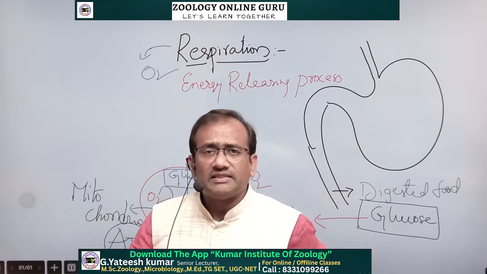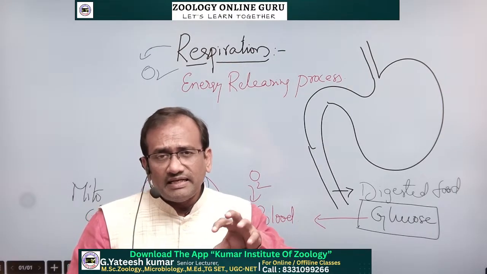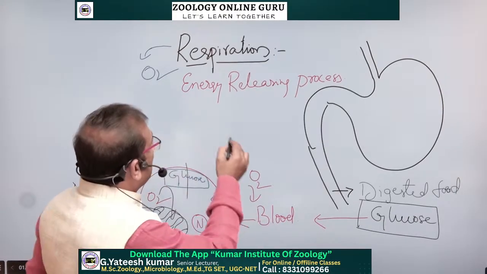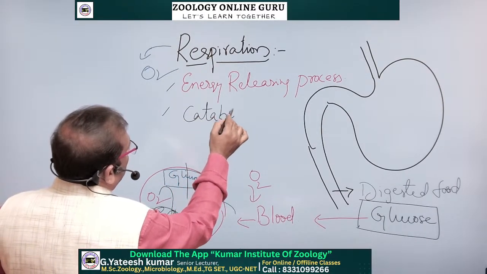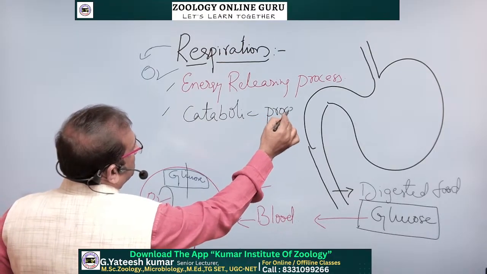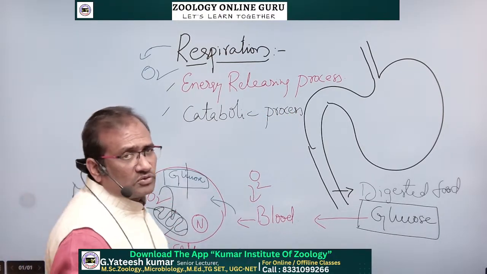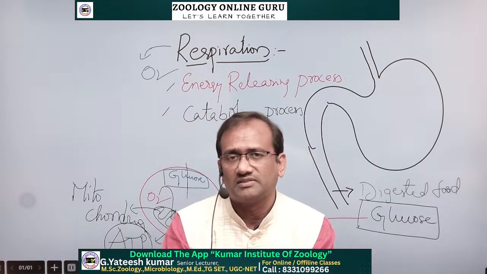See what we are discussing, respiration. Respiration is the energy releasing process, one of the catabolic processes. It is a catabolic process. What is the meaning of catabolism and catabolic process? Photosynthesis is the anabolic process, a construction process.